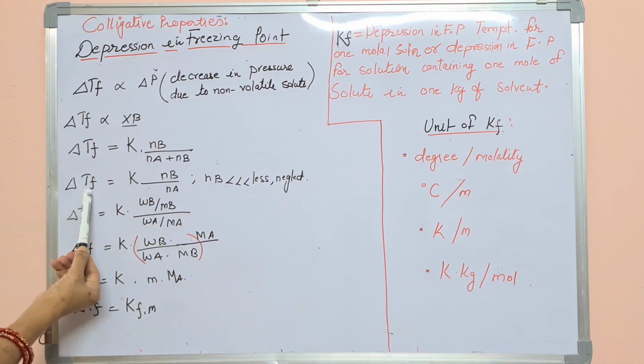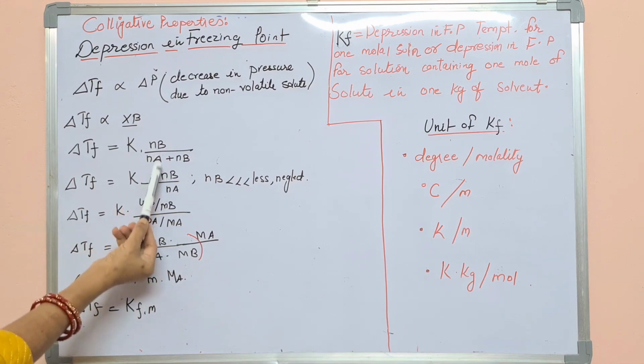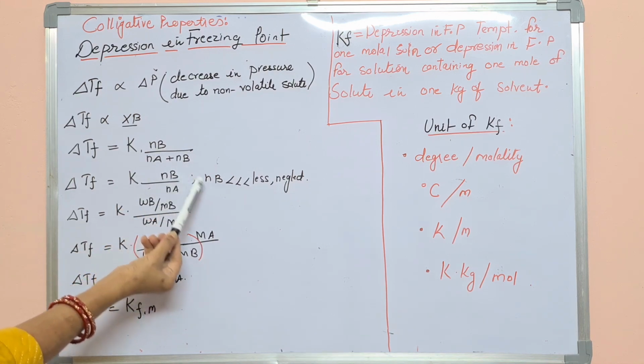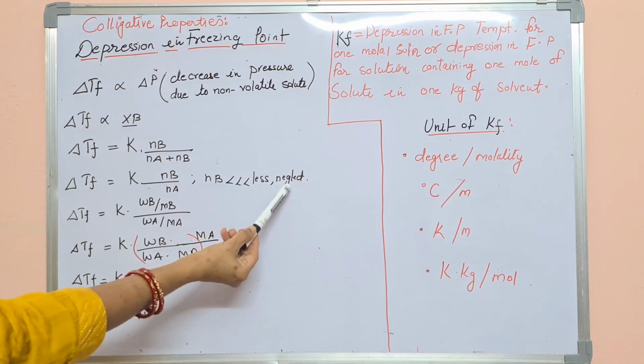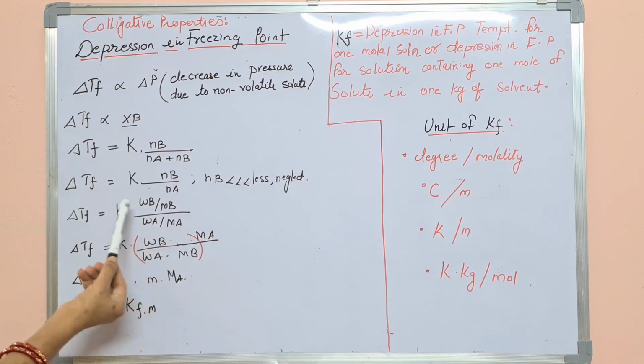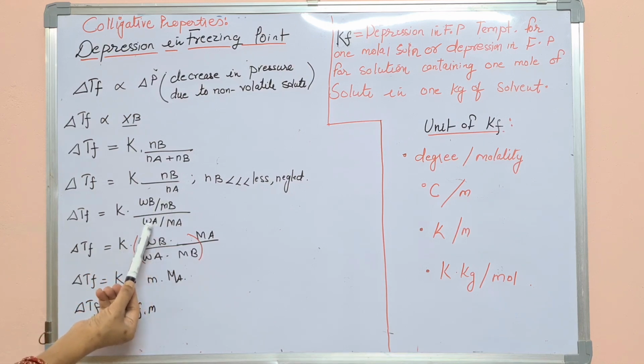Then delta TF equals K NB upon NA, because NB is very small, so we can neglect this term. So now NB expanded, that is WB upon MB, WA upon MA.